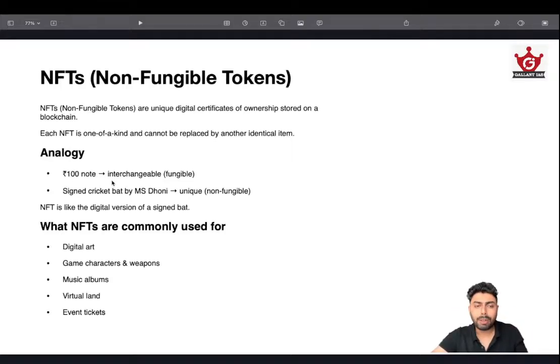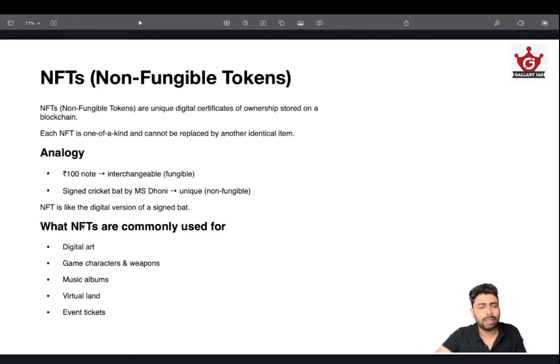So a 100 rupee note we can interchange, but at the same time, this is a good example: a bat signed by MS Dhoni, it's unique. It's not fungible, but it does have value. So can I exchange that thing for something else? No, not possible. Can I exchange MS Dhoni's watch for an SUV, a 20 lakh XUV? It is possible, but it's not a market dynamic. It's very personal, and it depends upon the conditions between the seller and the buyer. So it's not very fungible by its nature.